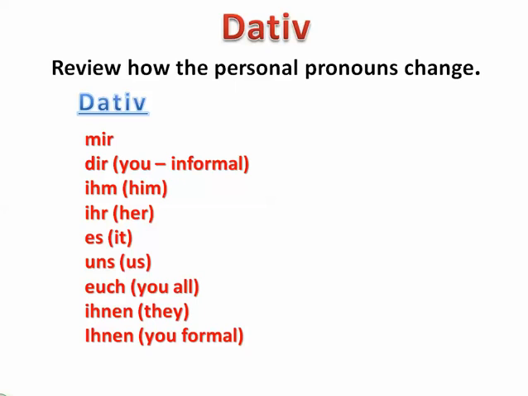And when you're referring to it, if it's a neuter noun, you could use es, but if it's a masculine noun, like der Bleistift, you might use ihm to refer back to that. Or if it's a feminine noun, like die Kreide, you might refer back to that with ihr. Uns for us, euch for you all or y'all, ihnen for they, or them rather, and Ihnen for the formal you.